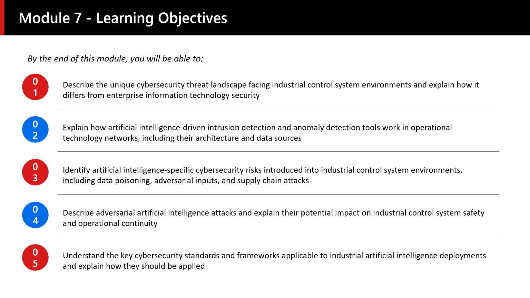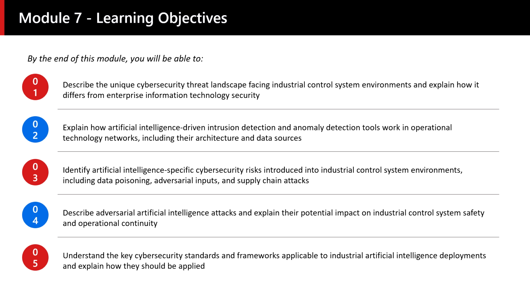and artificial intelligence relationship. Objective 1 grounds us in the industrial control system threat landscape specifically. Industrial control system cybersecurity is not simply enterprise information technology security applied to a different environment. The systems are different, the consequences of failures are different, the constraints on defenders are different, and the attacker's methods are specifically adapted to industrial targets.